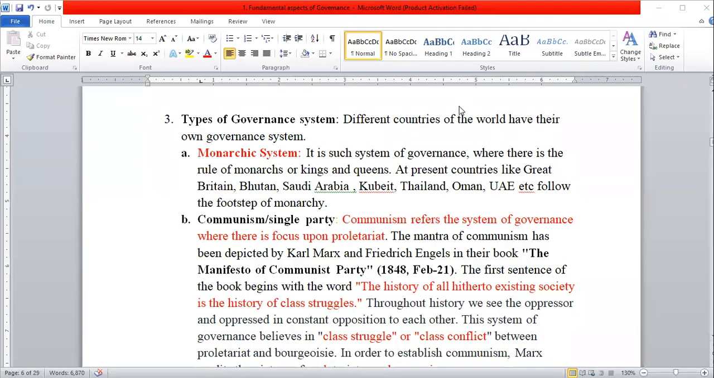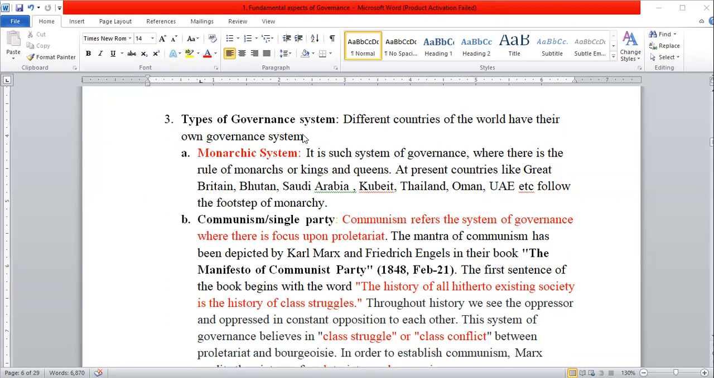Types of governance system. In this context, we are going to discuss the different forms or types of governance system. First of all, we already know about governance system from the last class. Governance system is the system to run the regular affairs of the nation. It is a method, strategy, and techniques to run the nation. Different countries have different types of governance system.